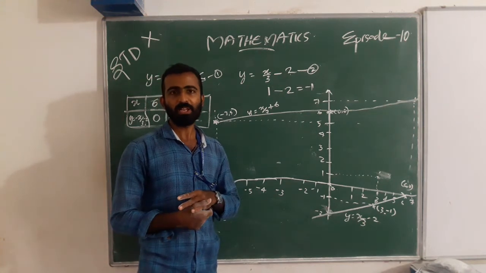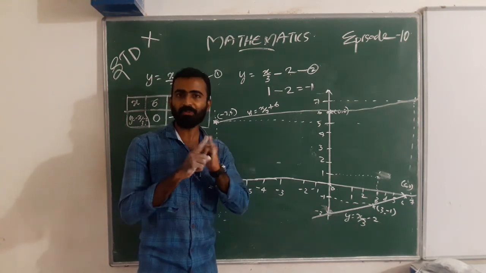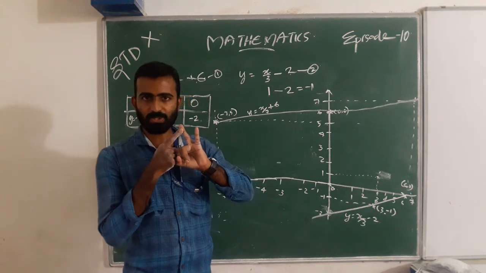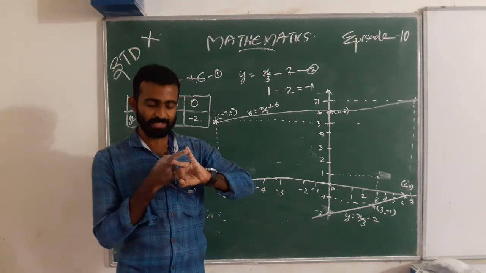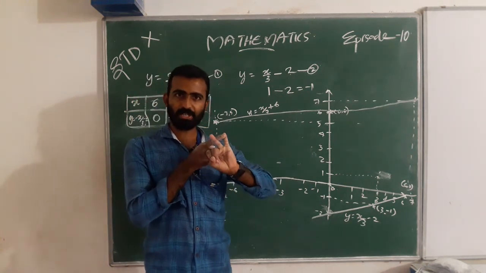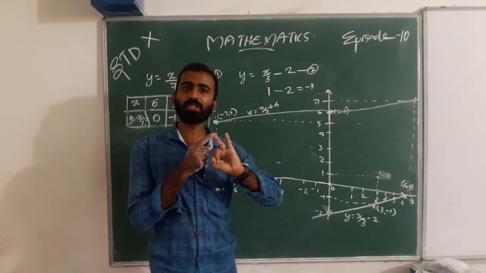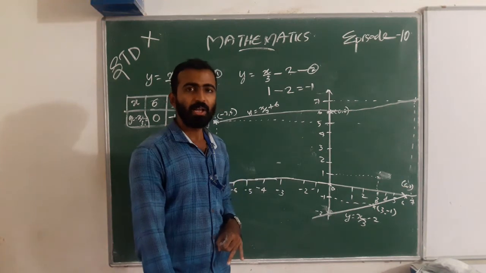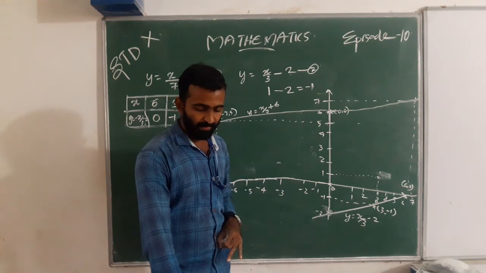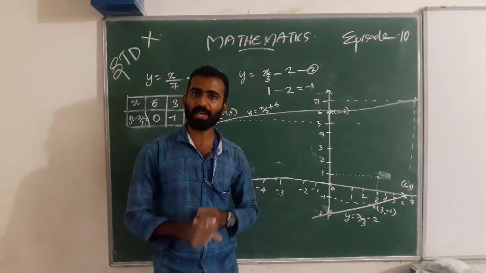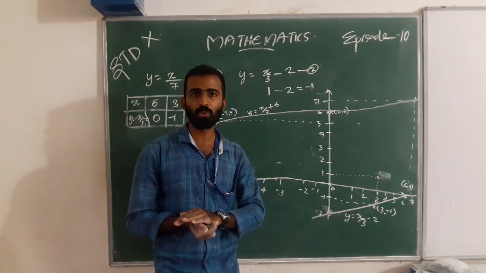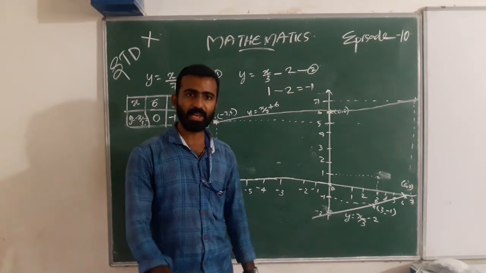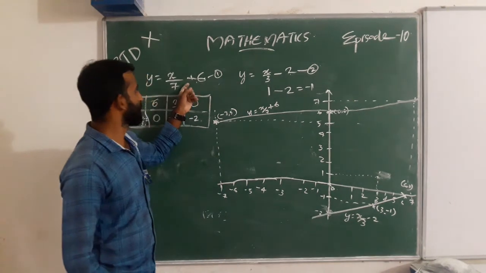Aftaf's age is x and daughter's age is y. Then 7 years ago, Aftaf's age is x minus 7 and daughter's age is y minus 7. Then there is the relation x minus 7 equal to 7 into y minus 7. Then we can get this equation.